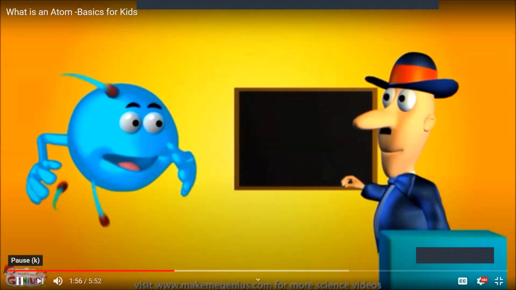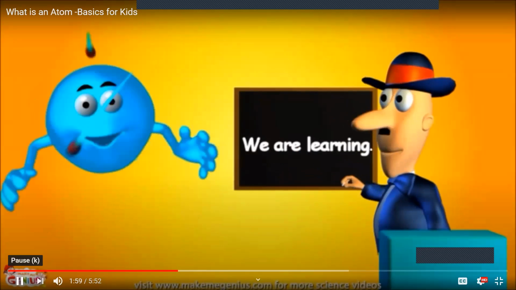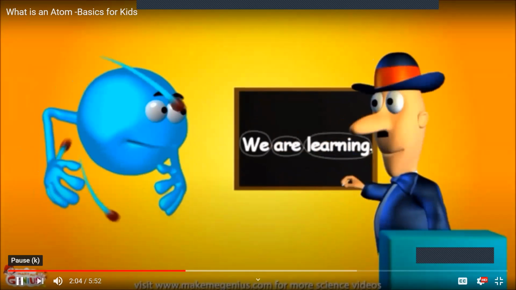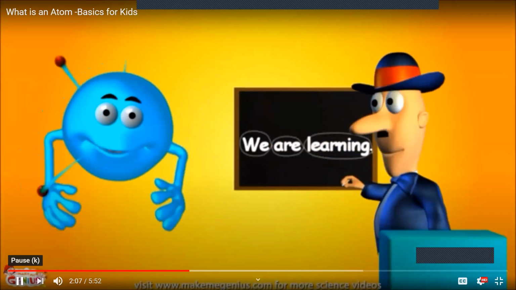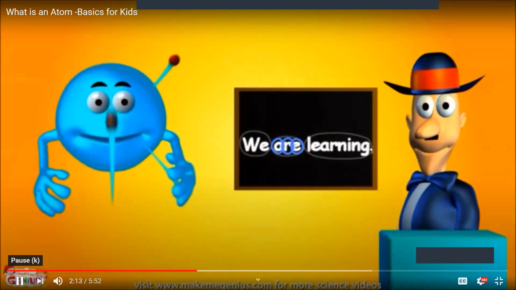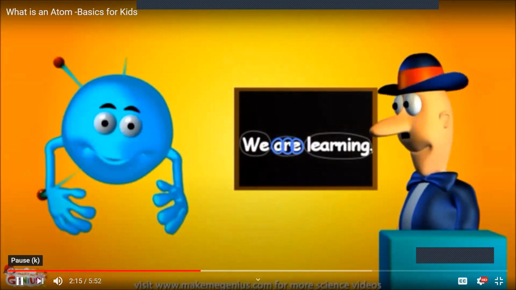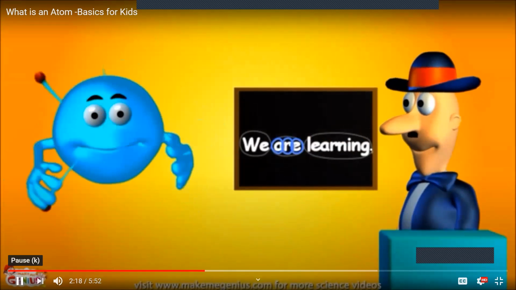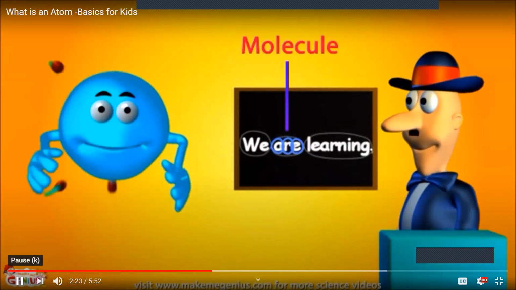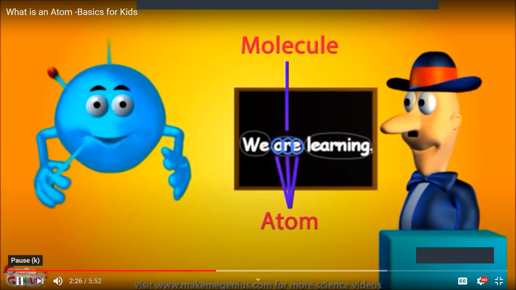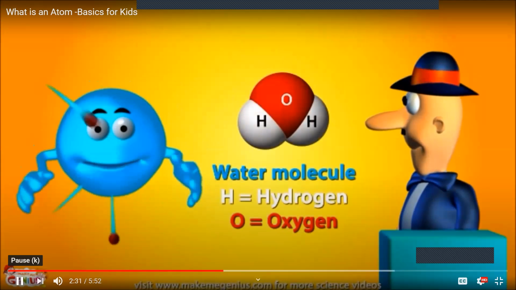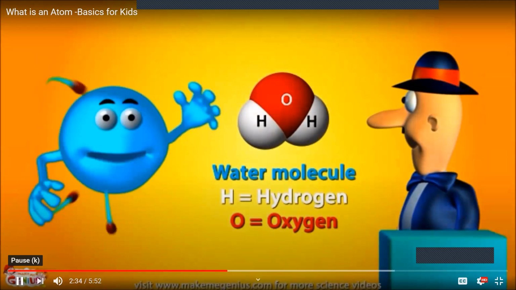Go to the blackboard and write any sentence. Good. Now this is a whole sentence. Now circle all of the words in this sentence. Now let's take a word and circle all the letters of R with some other color. Very good. You see, this sentence is made up of words, but words are made up of letters. So letters are the smallest units of a sentence. Similarly, everything is made up of molecules, but molecules are made up of atoms. So atoms are the smallest unit of everything. Look at this. See, water is made up of water molecules, but water is made of atoms.